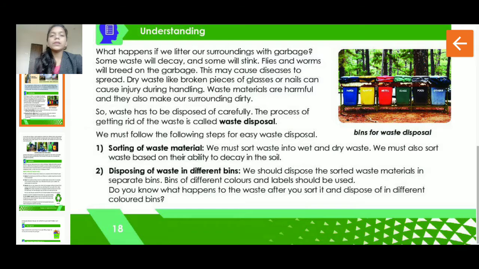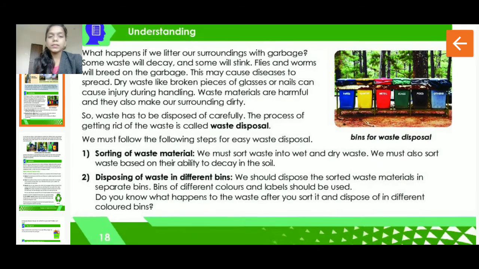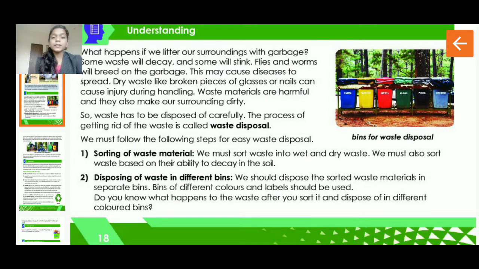Second one they have given you is disposing of waste in different bins. So you can dispose them in different bins, different number of bins. We should dispose the sorted waste materials in separate bins of different colors, and labels should be used. So you will take different color bins and you will label them, right?